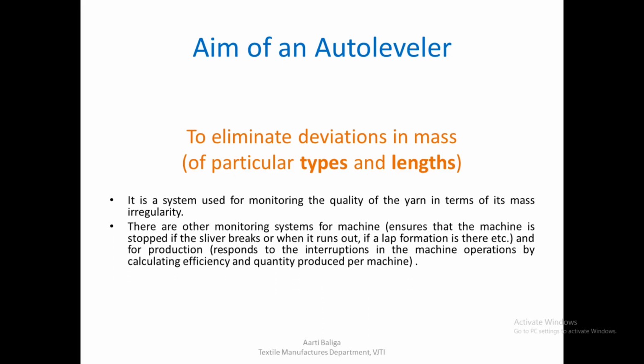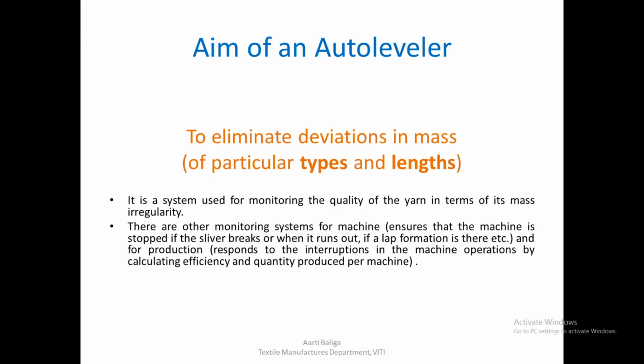irregularity. There are, of course, other monitoring systems on a particular machine, which ensure that the machine is stopped if the sliver breaks or runs out, or if a lap formation is there. If there is any problem with the machine, then the monitoring system will stop it. Then there are certain monitoring systems related to production, and these respond when there are interruptions in the machine operations by calculating efficiency and quantity produced per machine. They calculate that, and if they find a lot of deviation in production,